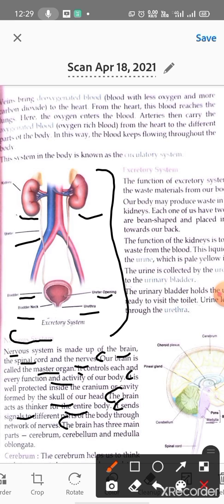The brain has 3 main parts: cerebrum, cerebellum, medulla oblongata. So what are the 3 main parts of brain? Cerebrum, cerebellum and medulla oblongata. Understood?